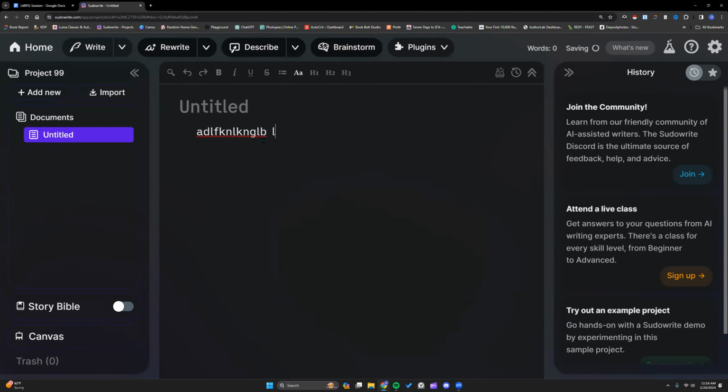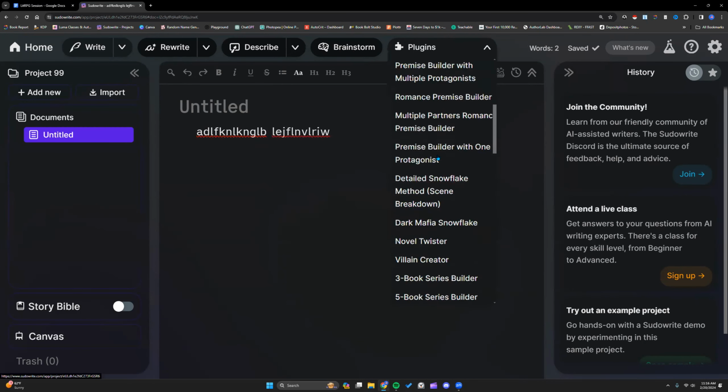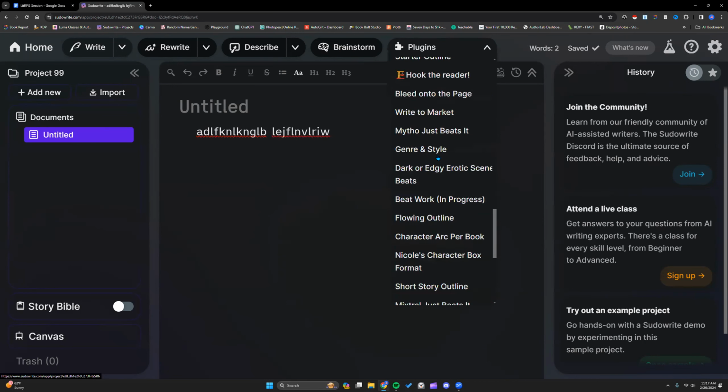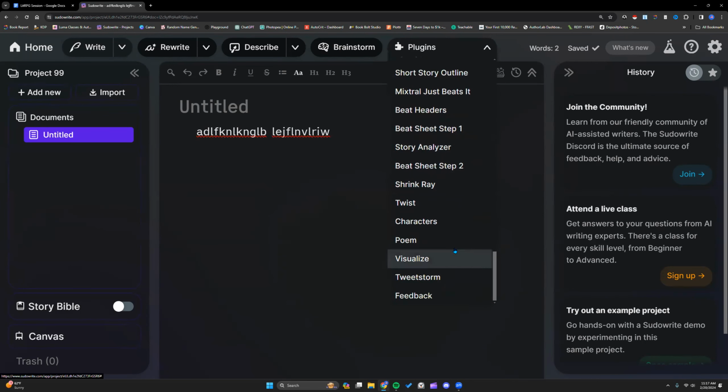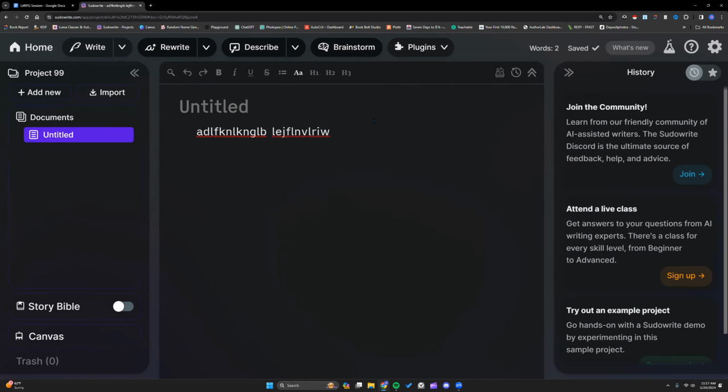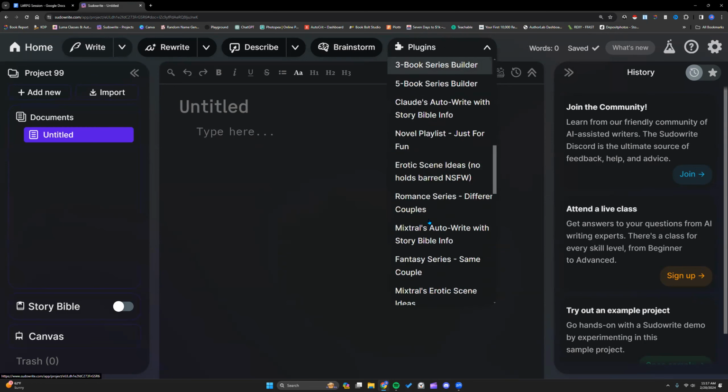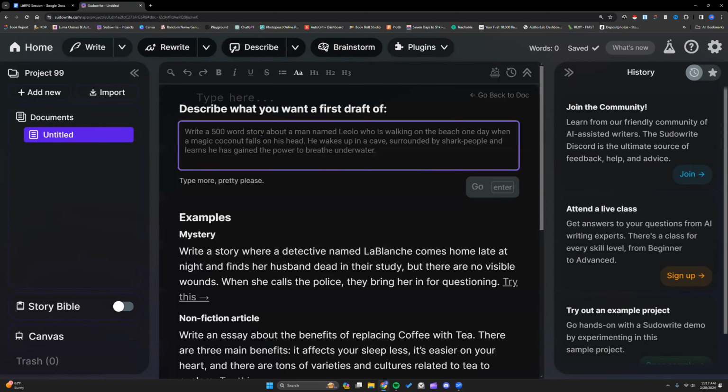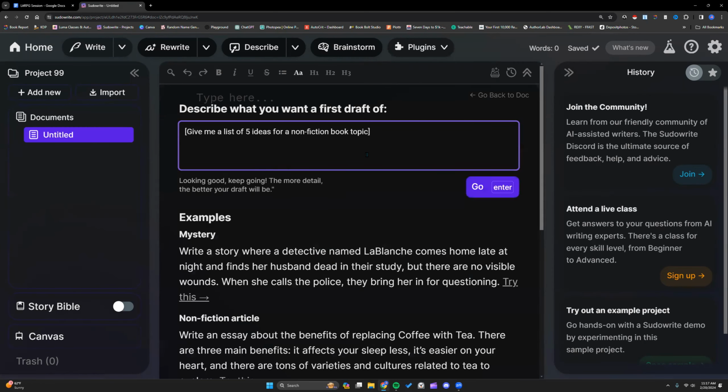Now, if I just type in there, and now I scroll down, there is no First Draft. You need a blank document, nothing written in there. I'm scrolling down to First Draft again, and I'm going to give it that prompt that's at the top of that page. So I'm just asking it, what are 5 ideas for a nonfiction book topic?